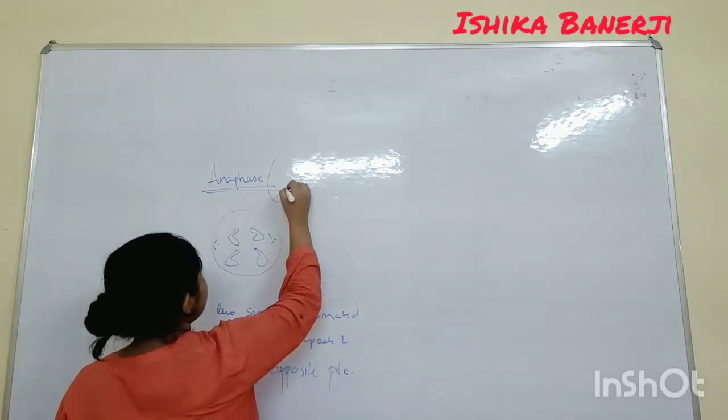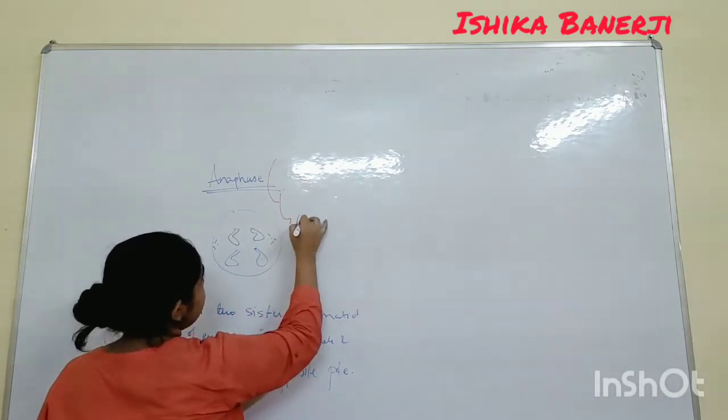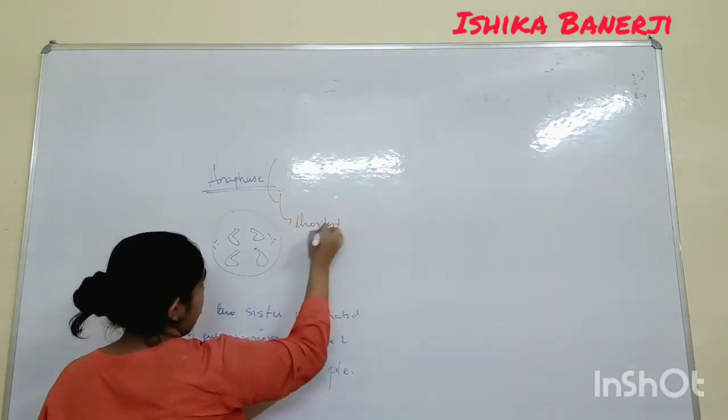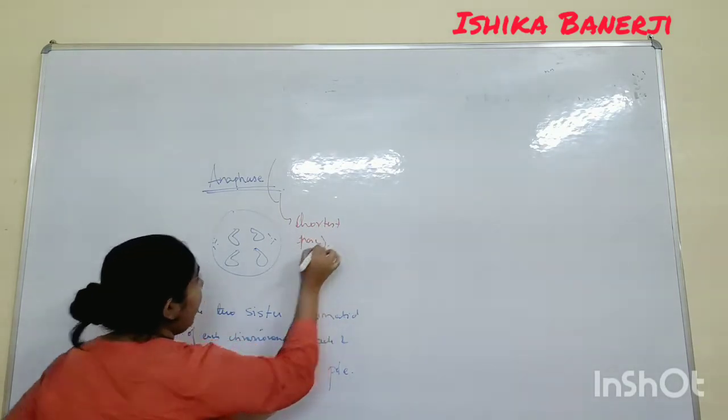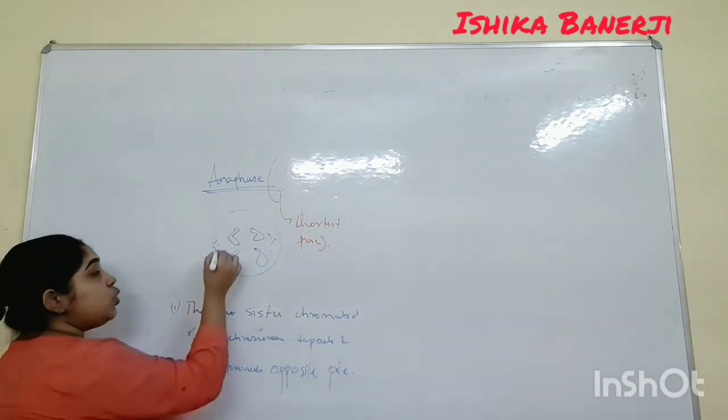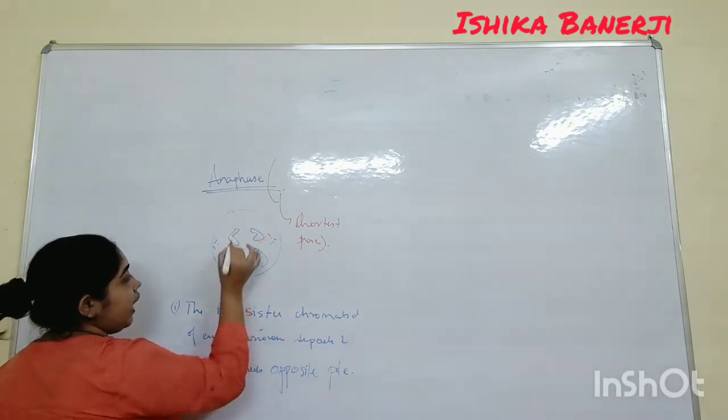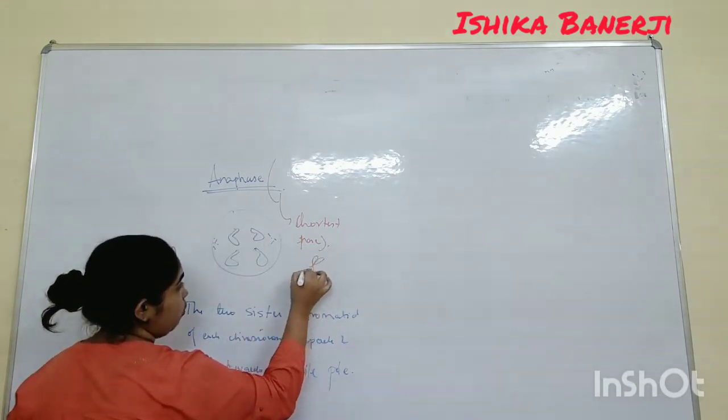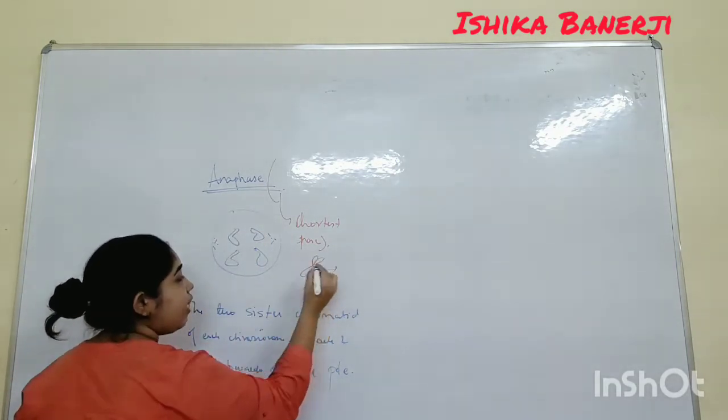This is called the shortest phase. Just remember, this is called the shortest phase. Now what happens in anaphase is that the two sister chromatids, the centromere was like this, the chromosomes were like this way. Now in the anaphase what happens?